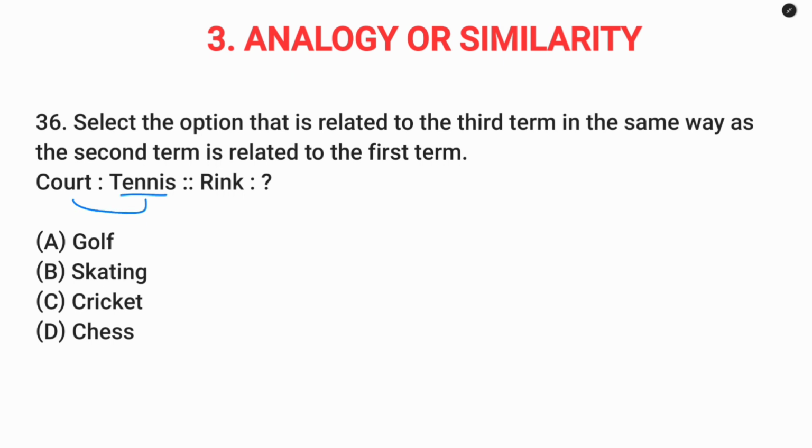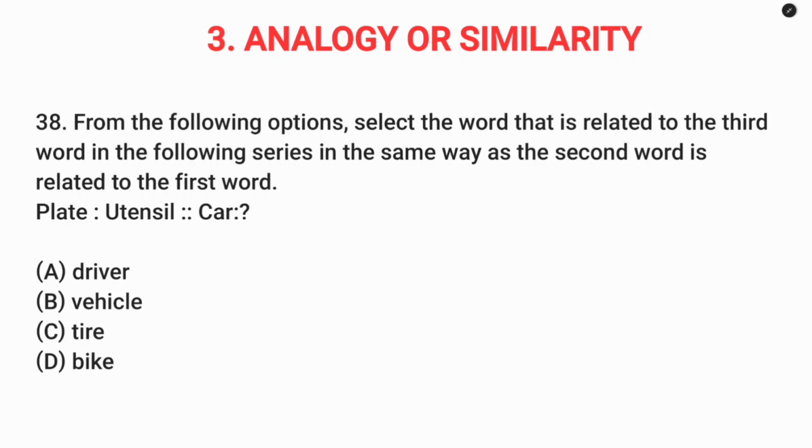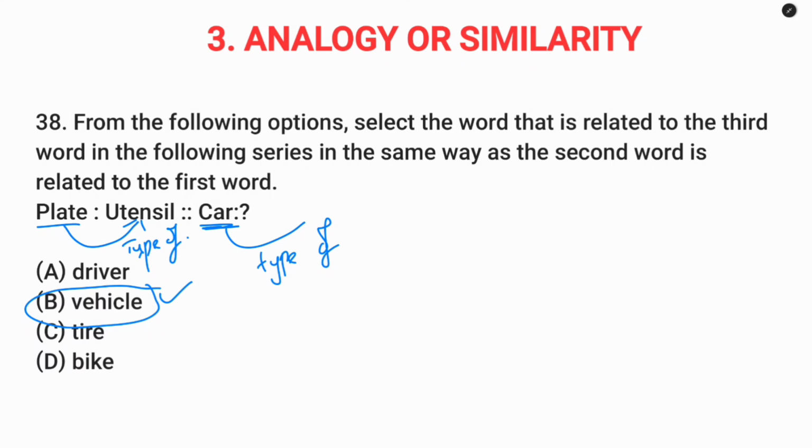Question number 36. Court tennis. So tennis is a sport played in court. Rink. Here skating. Skating is played in rink. Option B. Question number 37. Green is a color. So cricket is a game. Question number 38. So plate is a type of utensil. Car is a type of vehicle. So this is one of the types of vehicle, that is same relation.